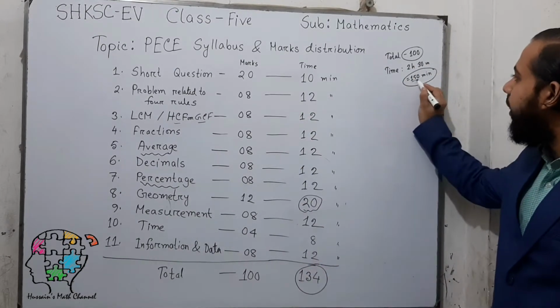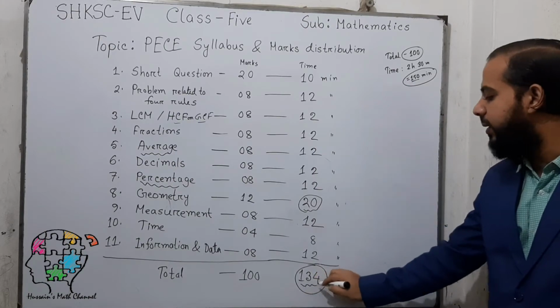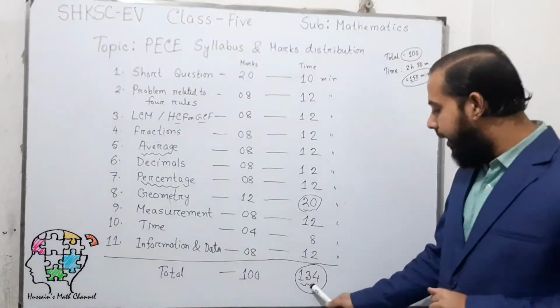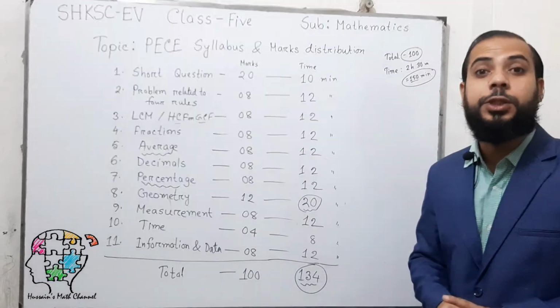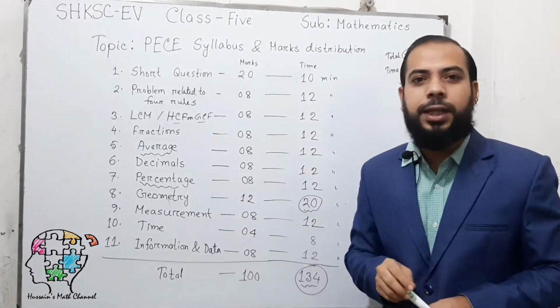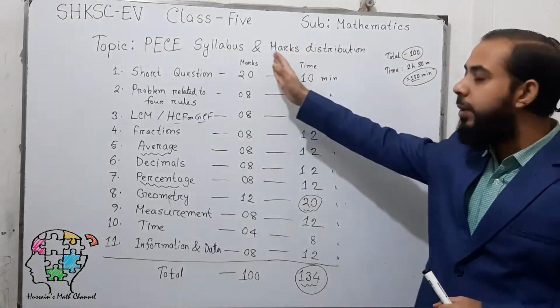You can ask, I will get 150 minutes, so why should I spend only 134 minutes in the exam? Because for the remaining 15 or 16 minutes you will do revision, because without revision you cannot do very well in your math exam, as there may be a lot of mistakes.